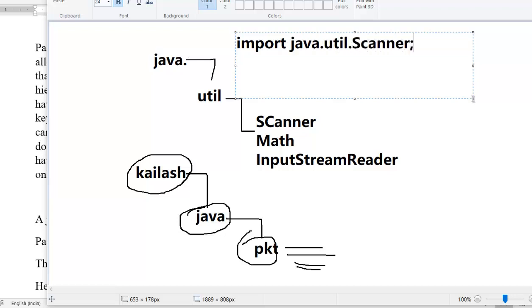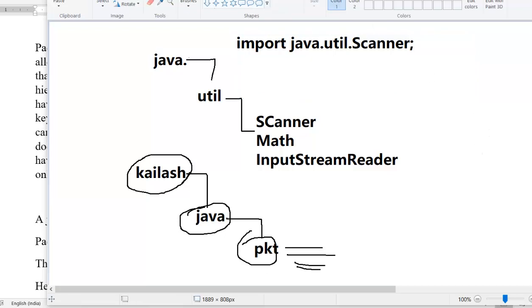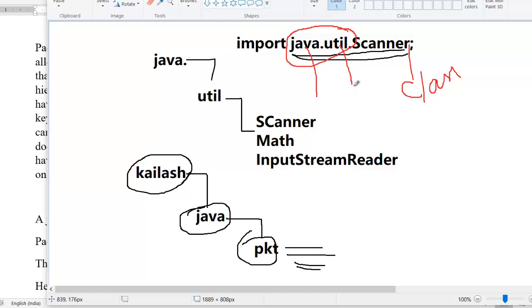Like we write import java.util.Scanner. This is the way we use it, and this is a fully qualified name. Scanner is a class, and java.util is a package, a root folder, then a subfolder, and under this is the class.